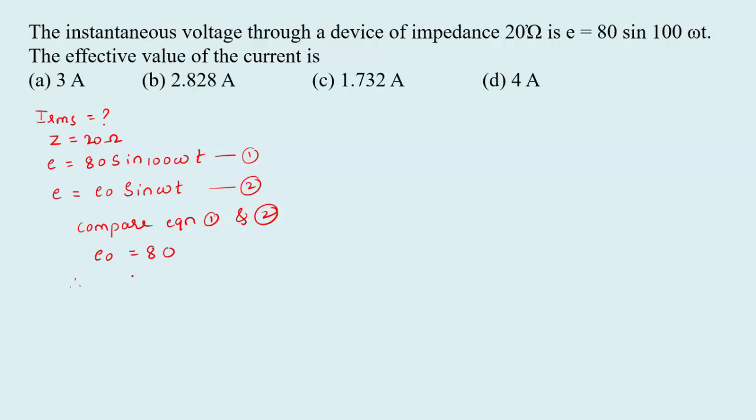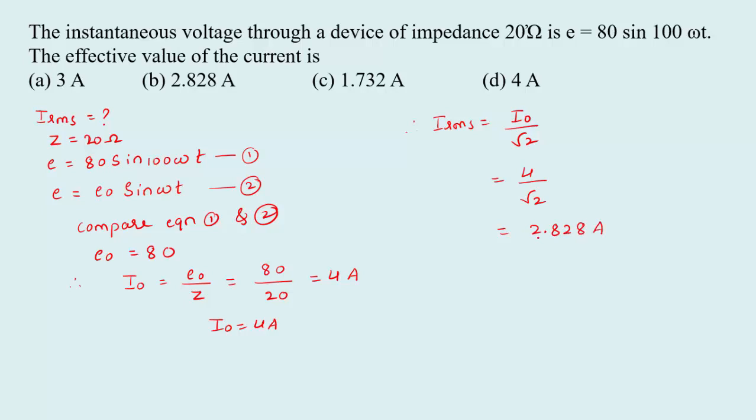Therefore, I am going to use the equation I naught equal to E naught divided by Z, so I naught is equal to 80 divided by impedance 20. So we get 4 ampere. This is the maximum value of current, that is 4 ampere. But we want the effective value of current. So we have the direct equation I RMS equal to I naught divided by root 2. I naught we already calculated, that is 4 ampere divided by root 2. So the answer will be 2.828 ampere. So that is option B.